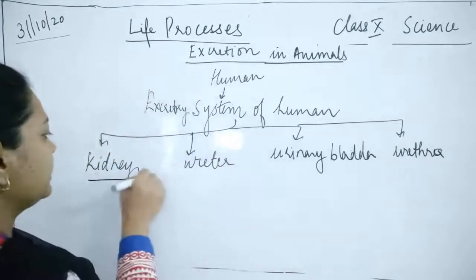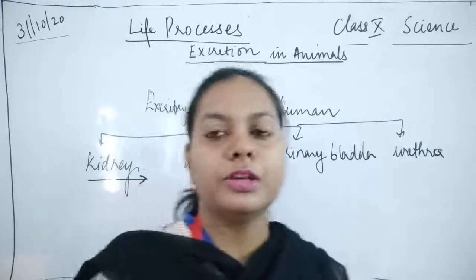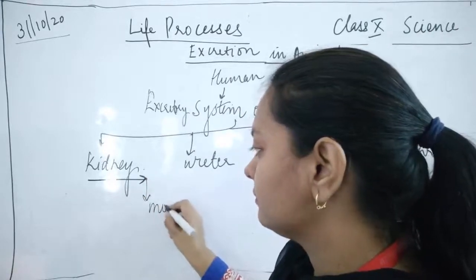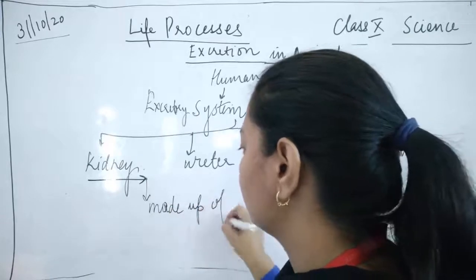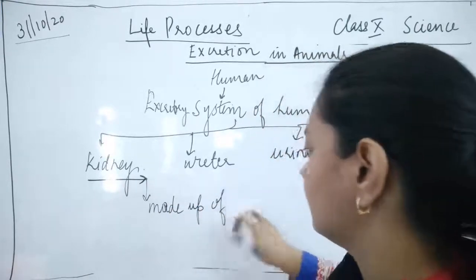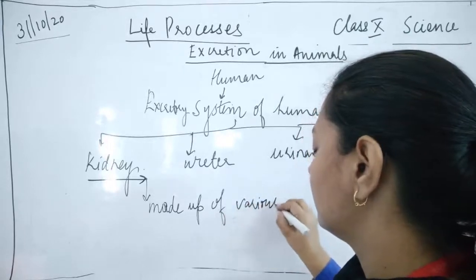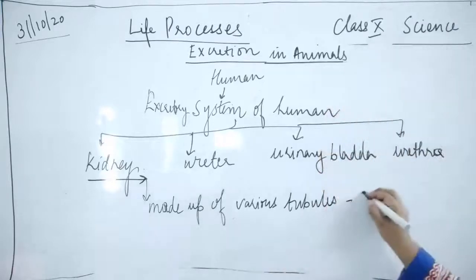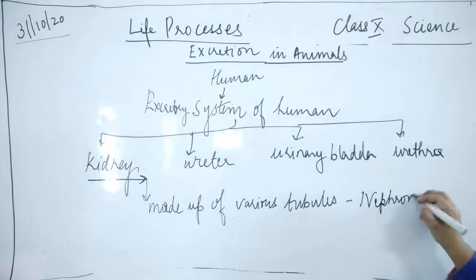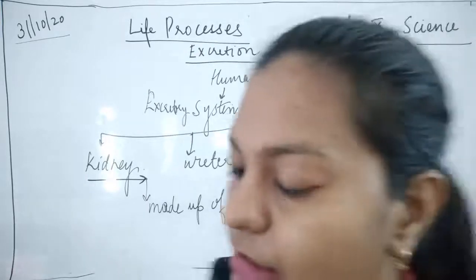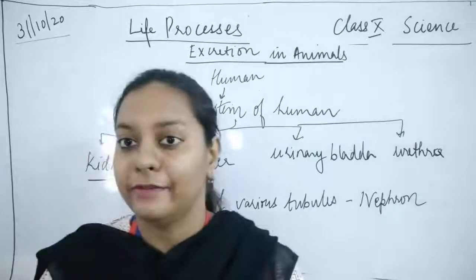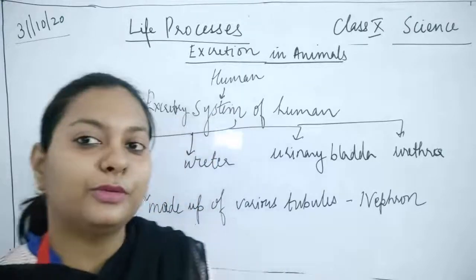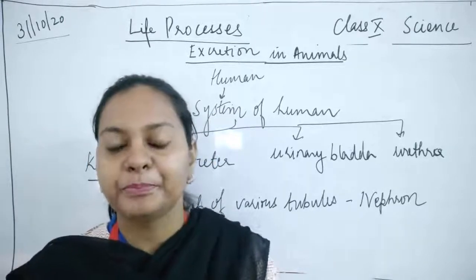Now, if we talk about the structure of kidney, we can say that it is made up of various, numerous tubules, which is known as nephron. Okay, this is known as nephron. Please remember, आप लोग हमेशा गड़बड़ करते थे neuron and nephron में. Okay, so please remember, neurons are present in the brain and nephrons are present in the kidneys.